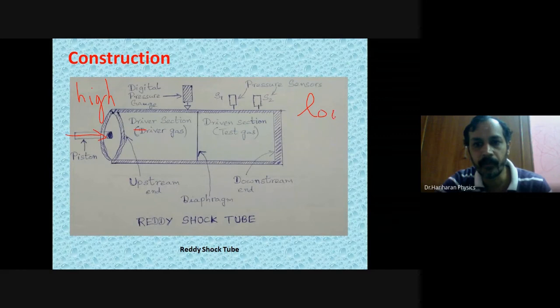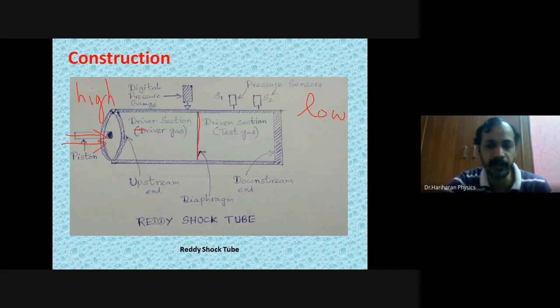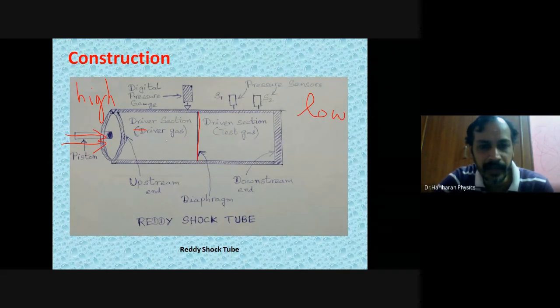Now understand what happens. If we push this piston very hard, this diaphragm will rupture or break. If it breaks, this driver gas is going to rush into the driven section.